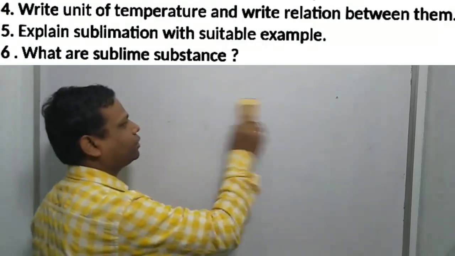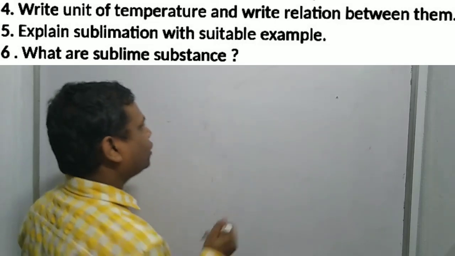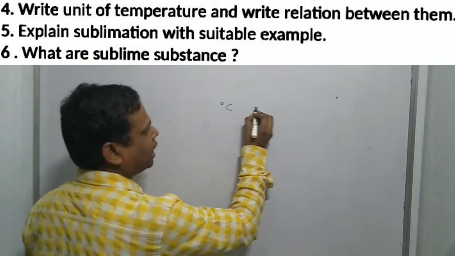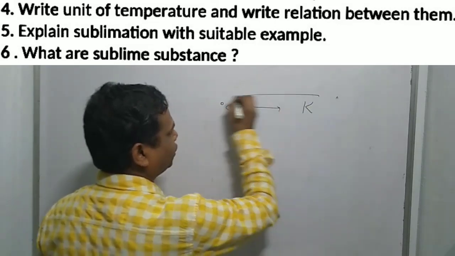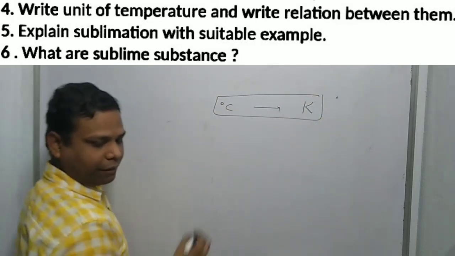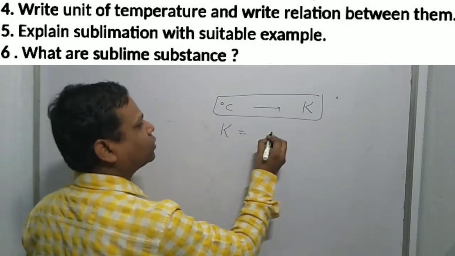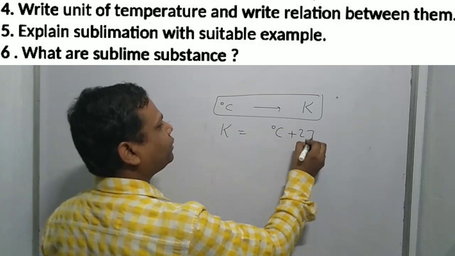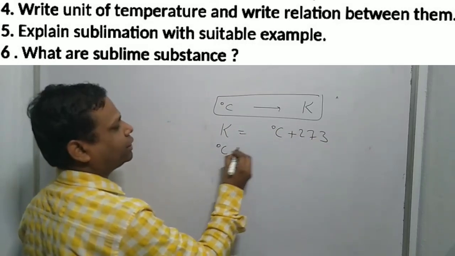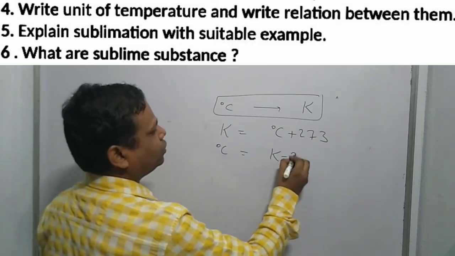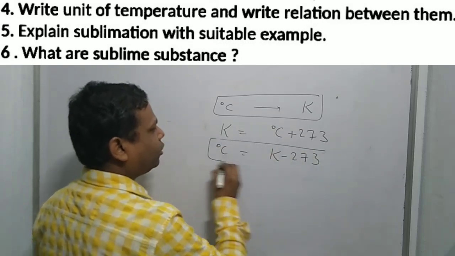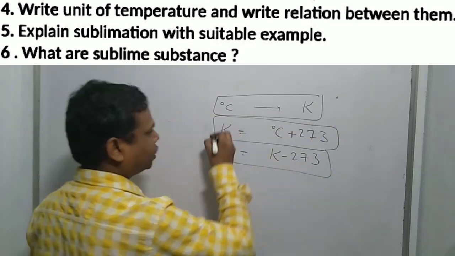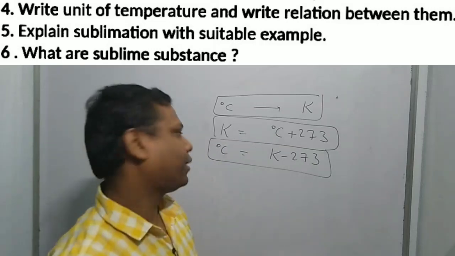Okay students, next, temperature. Listen students, mainly you have two temperature scales, degree Celsius and Kelvin. How do you convert? Kelvin is equal to degree Celsius plus 273, or degree Celsius is equal to K minus 273. These are the two conversions between Celsius and Kelvin.